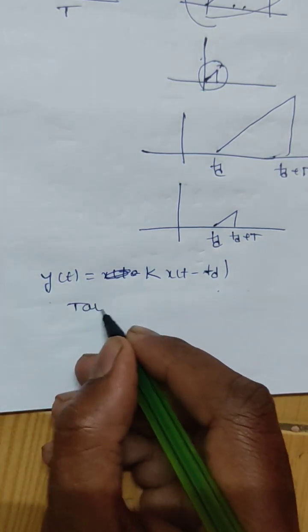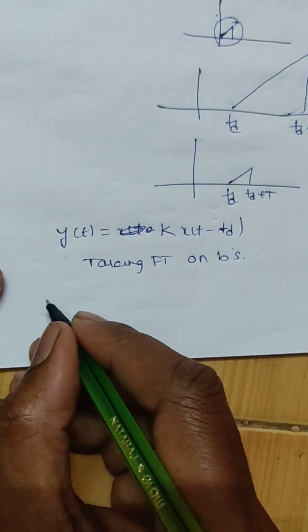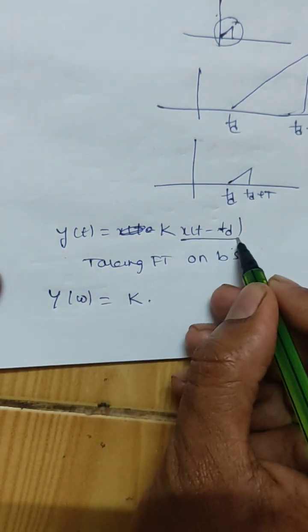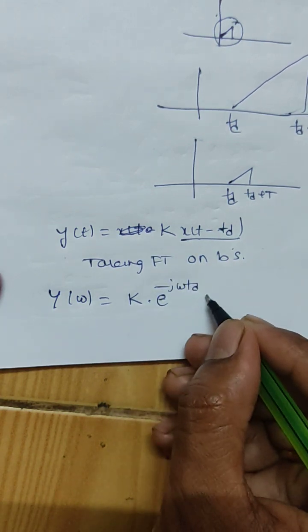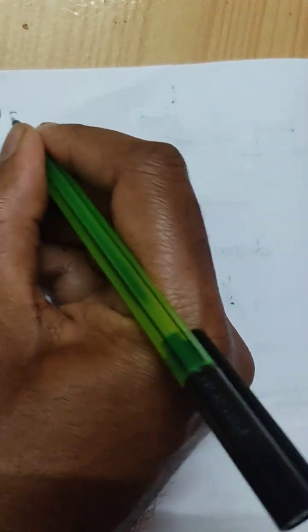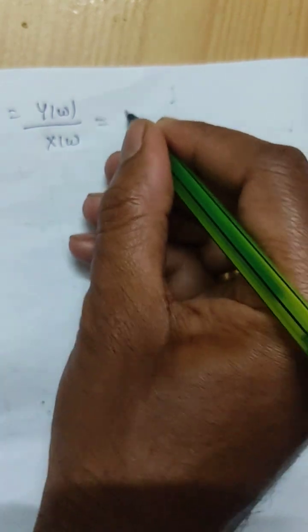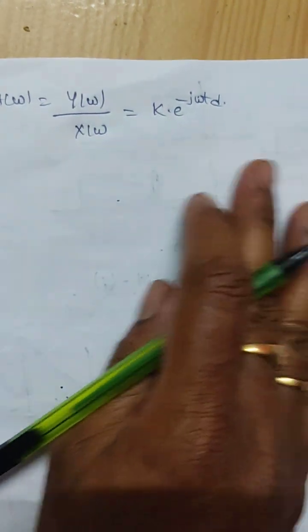Taking Fourier transform on both sides, y of omega is equal to k times, using the time shifting property, e to the power of minus j omega td, x of omega. From this, h of omega is equal to y of omega by x of omega, which is equal to k times e to the power of minus j omega td.